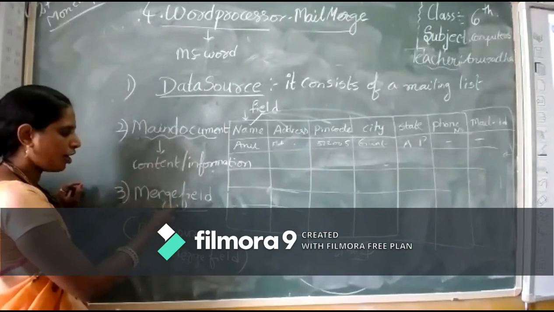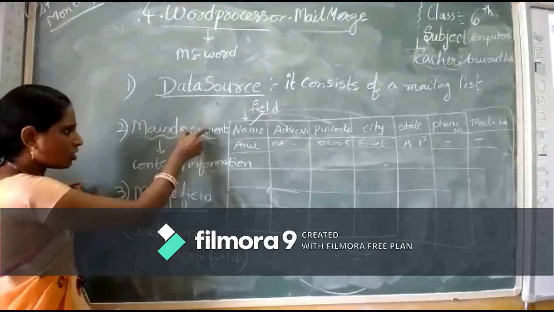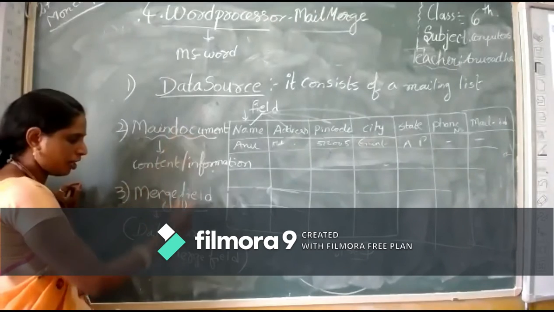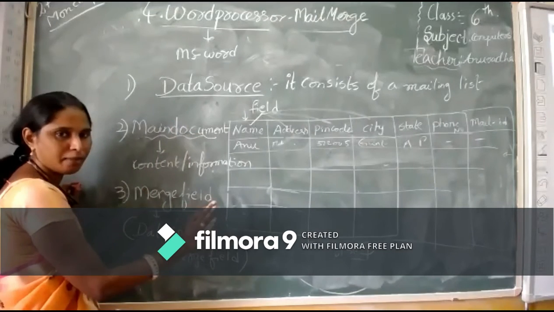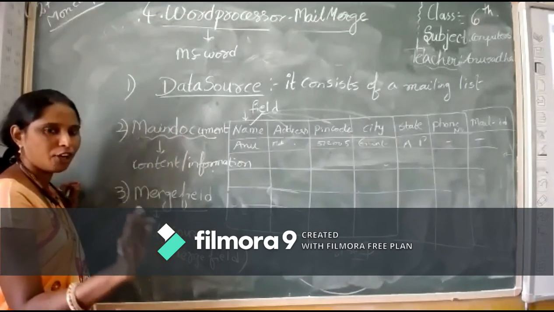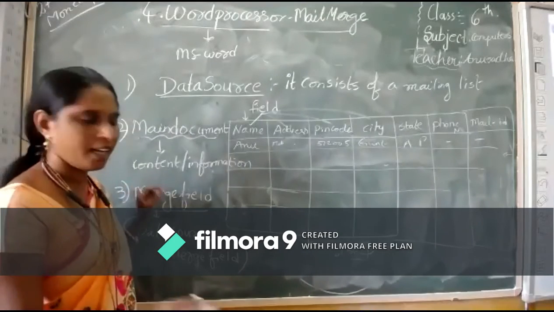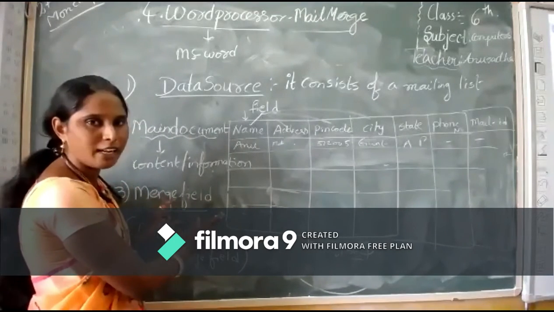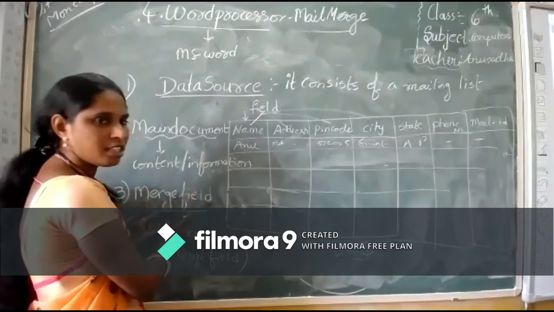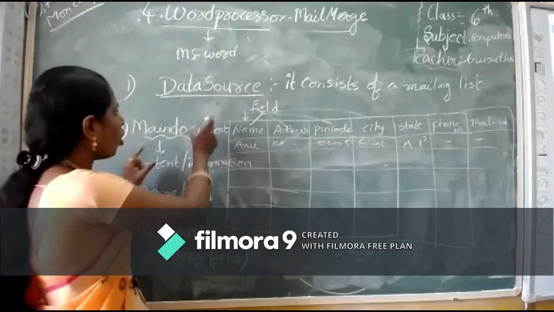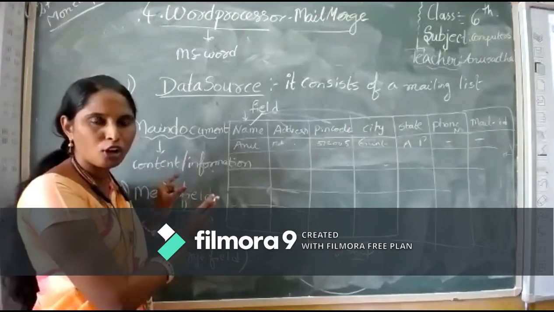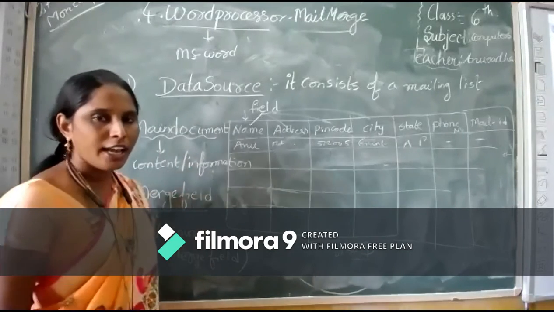After that we merge the data source and the main document. This is like your send button, not actually the send button, but for your understanding, it acts like the send button. Here we are combining the data source and main document together to send the information.